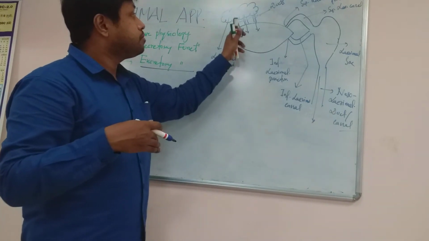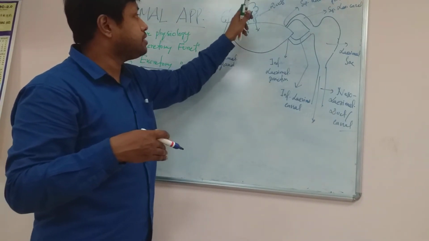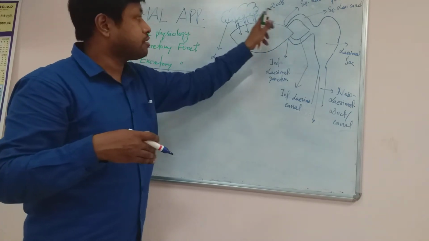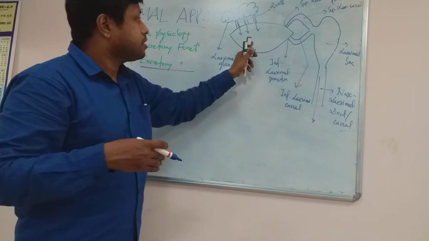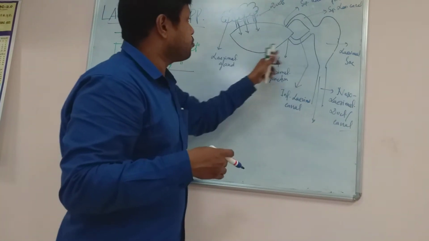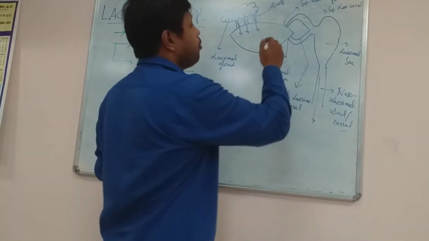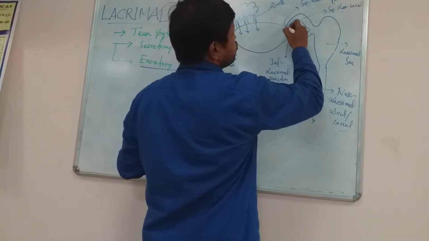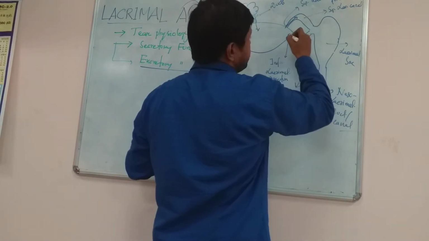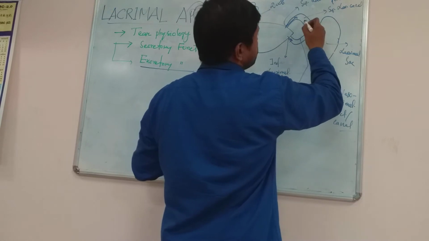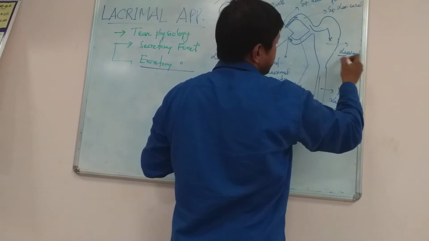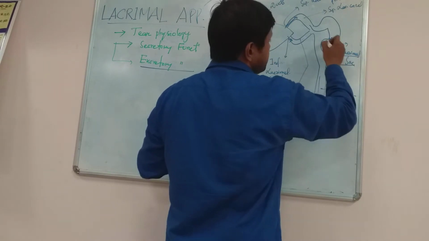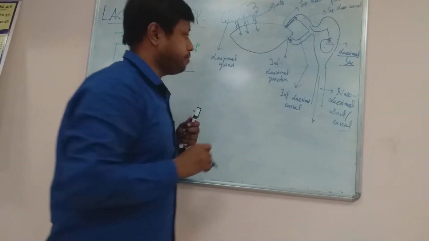Whatever tear is produced and secreted from the lacrimal gland onto the surface of the conjunctiva will be spread equally, and after its circulation over the whole surface, it will enter through the openings of the superior lacrimal punctum and inferior lacrimal punctum, and through the lacrimal canals it will pour into the lacrimal sac, where it will be stored.